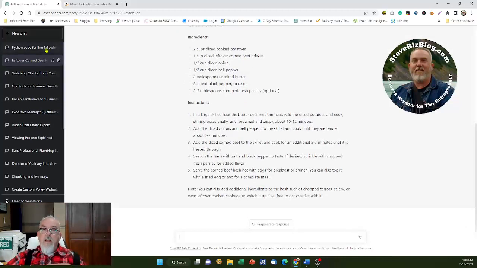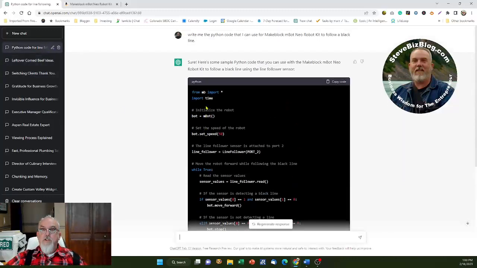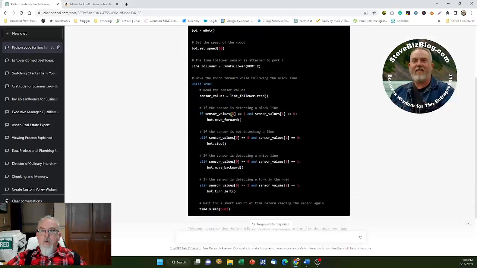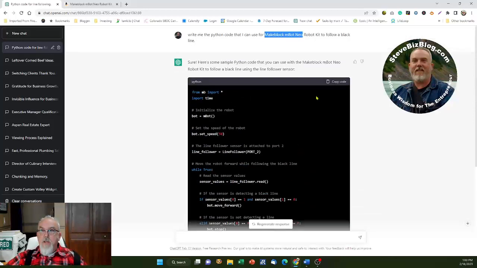And finally, what I really want to talk about, which I don't use too often: my grandson is very much into robots. So I bought him for Christmas a Makeblock mBot Neo robot. I was very specific, and I said, write me the Python code that I can use for, and I gave it the name of that particular product, Robot Kit, to follow a black line. And this is the actual code that my grandson could in fact use. He simply copies the code and places it right into his interface that connects to the robot.